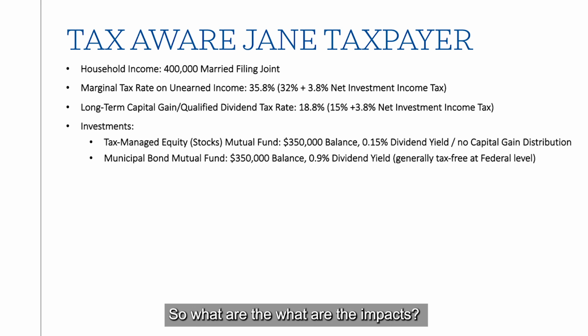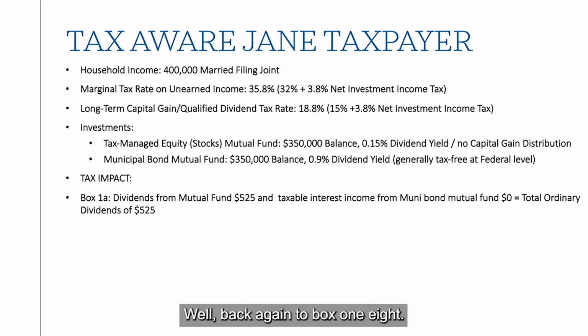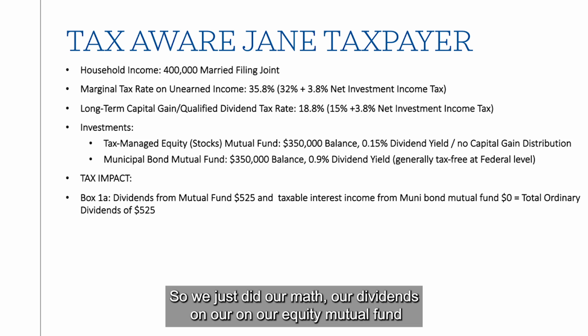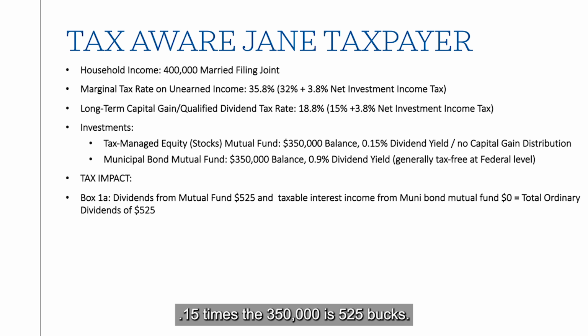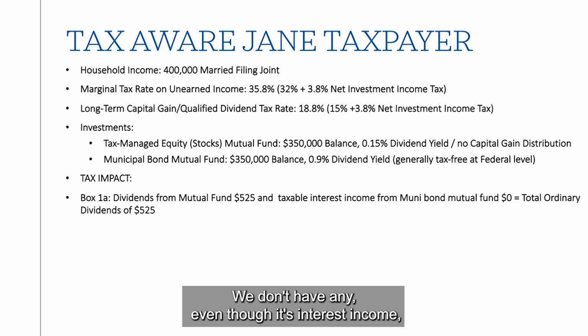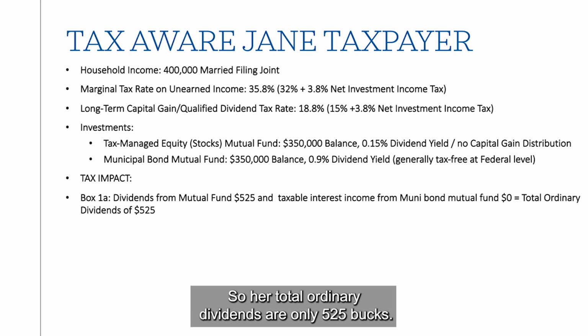So what are the impacts? What does her 1099 look like from this kind of a setup? Well, back again to box 1A on that 1099, we get the dividends from mutual funds. So if we just did our math, our dividends on our equity mutual fund, 0.15 times the $350,000 is $525. And the taxable interest income from that municipal bond fund is actually zero. We don't have any. Even though it's interest income, we just don't report it on the federal because it's generally tax-free. So her total ordinary dividends are only $525.